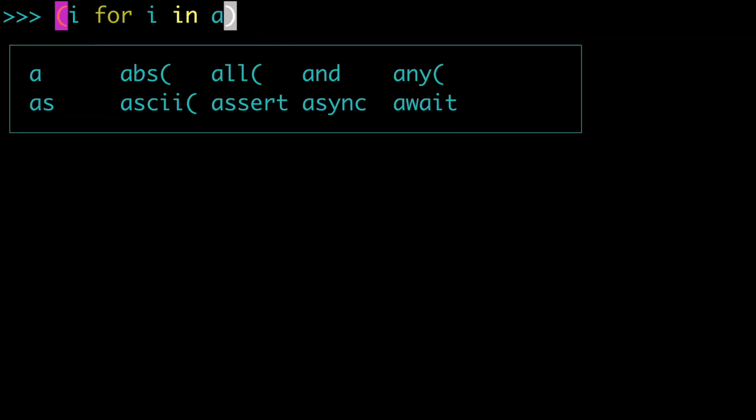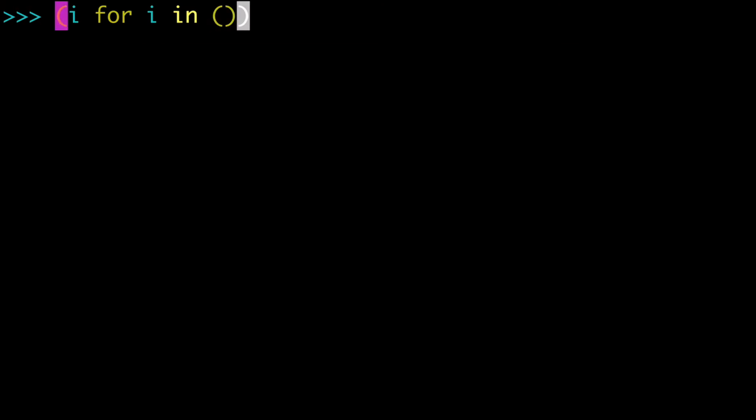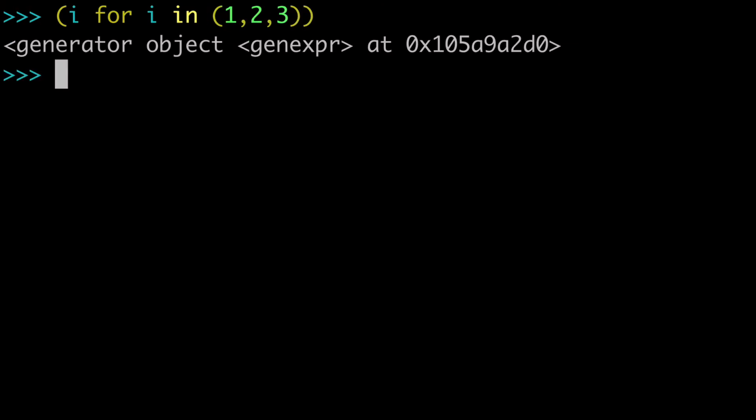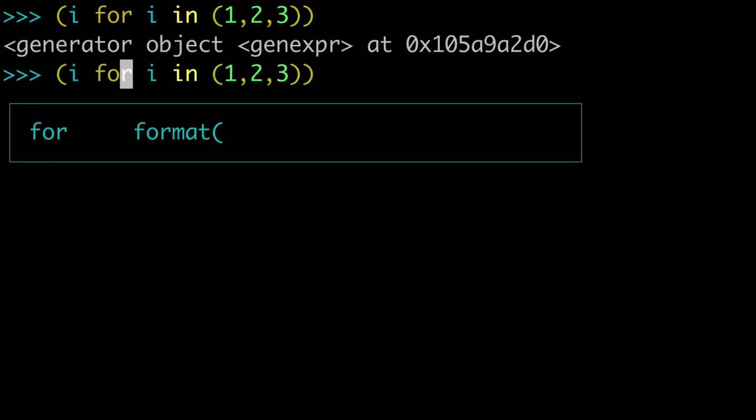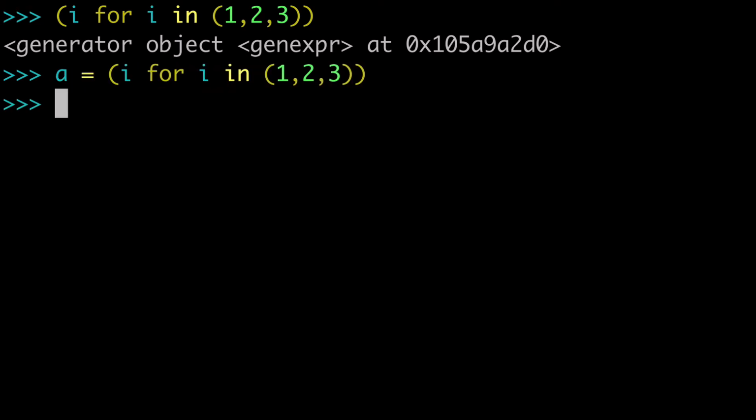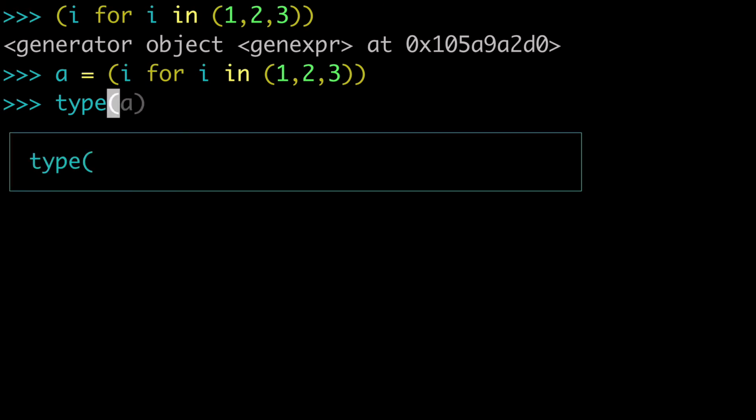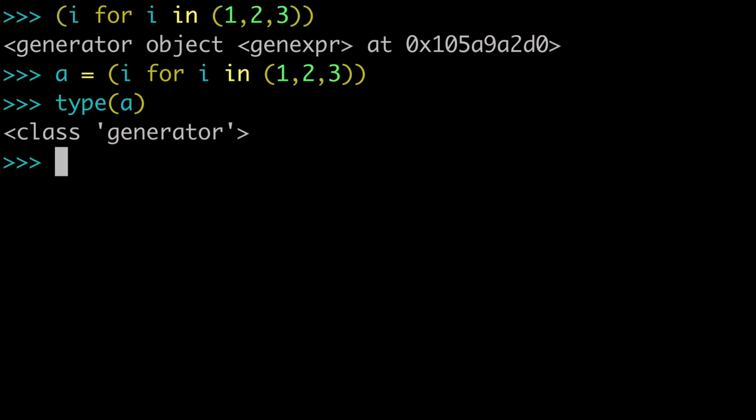Next, I want to show you something weird about what happens when you assign variables. So let's go back and take our generator expression, and I just want to make this a little bit more explicit. So that's our generator expression, and let's say we assign that to A. So what type is that going to be? Well, when we check, that is still going to be a generator type.